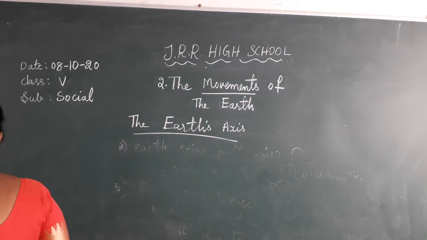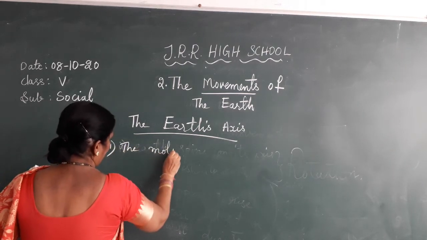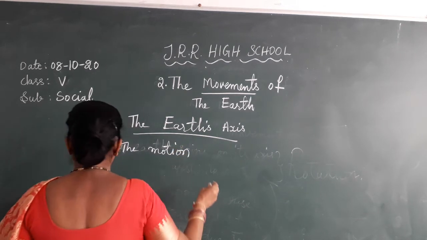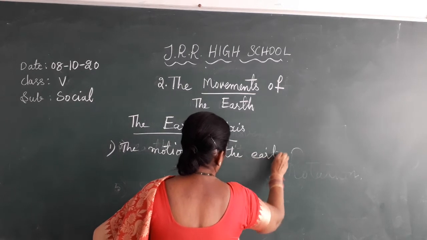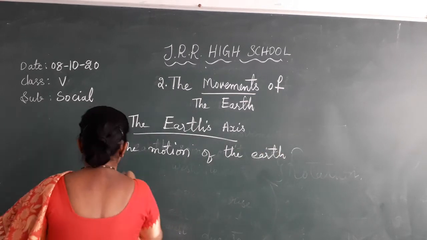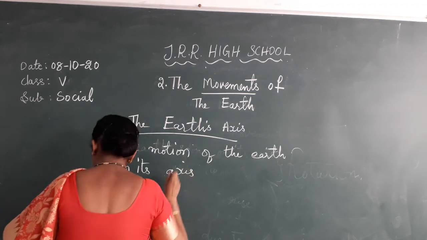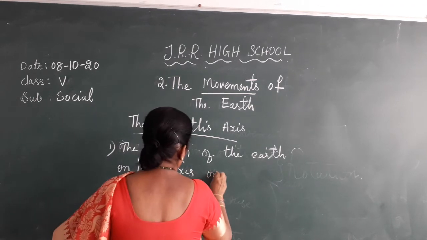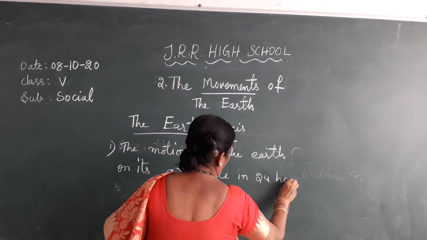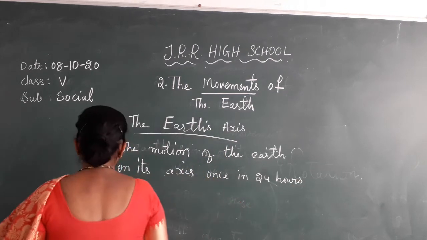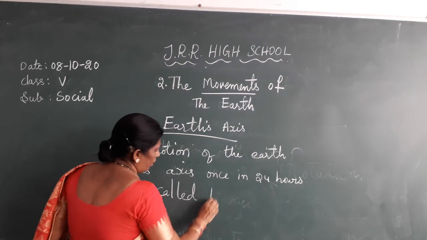Okay, children. Motion means movement. The movement of the earth on its axis once in 24 hours is called rotation.